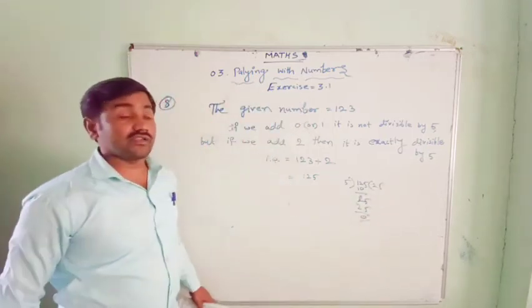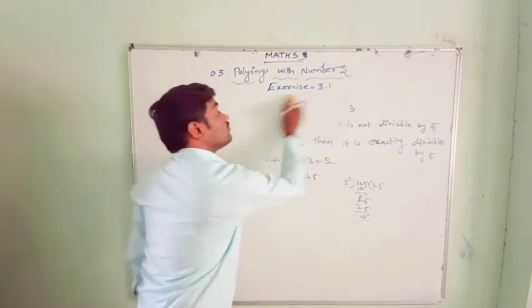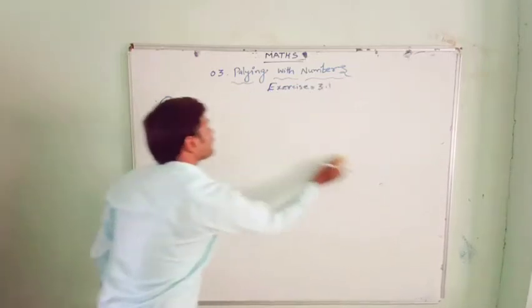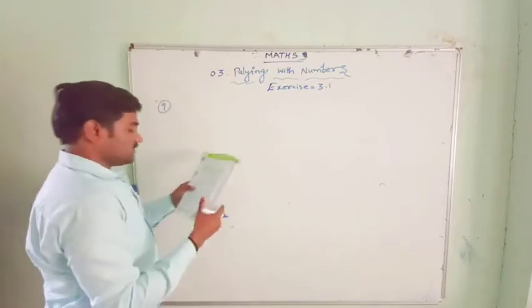Yes. So here you can understand the smallest number we have to add is 2. If you add 2 to 123, it becomes 125. Then it is divisible by 5. Very simple. Now next, the ninth question of this page.